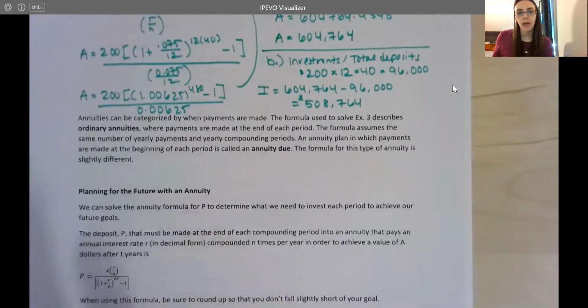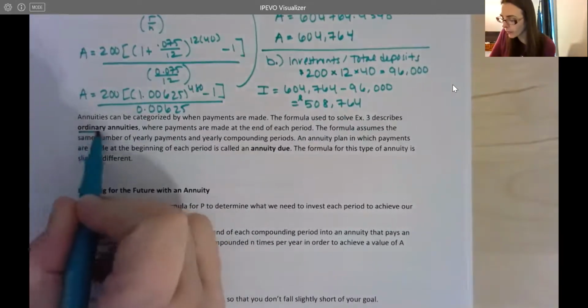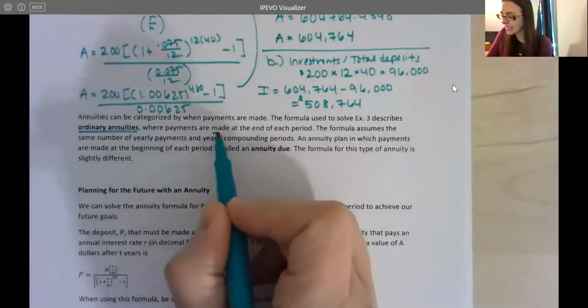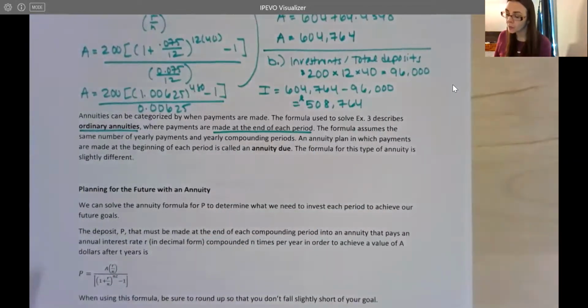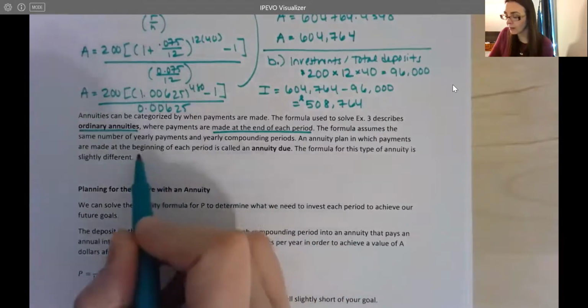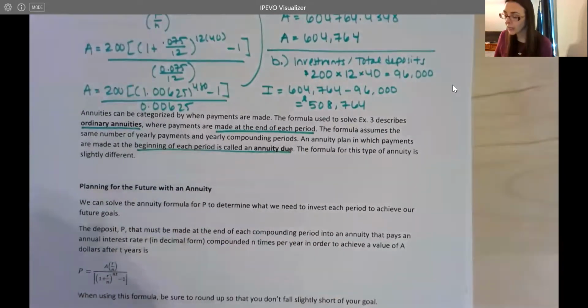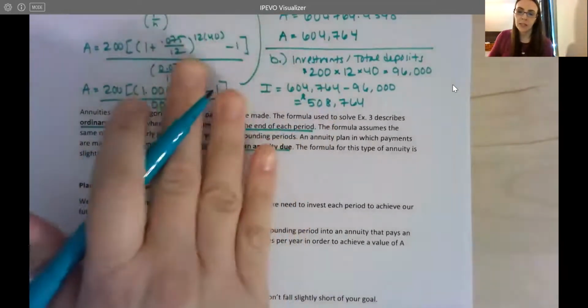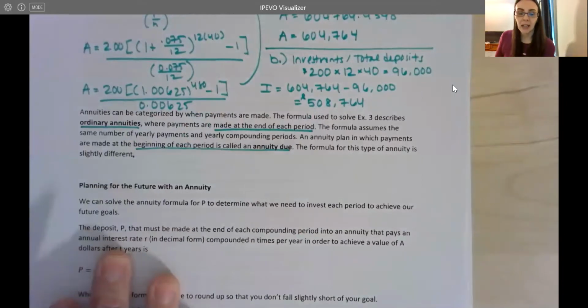Now, annuities can be categorized by when payments are made. The formula used to solve example 3 and really the previous formula as well describes what are called ordinary annuities, where payments are made at the end of each period. The formula assumes the same number of yearly payments and yearly compounding periods. An annuity plan in which payments are made at the beginning of each period is called an annuity due. And this formula is slightly different. So we're not going to worry about that formula here. I'm just making a point that we're doing very specific examples here, and retirement planning can get quite complicated.